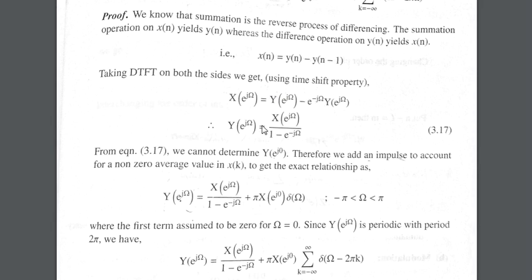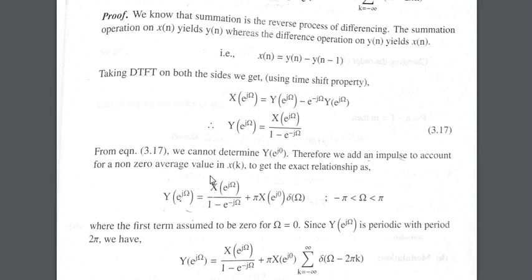But from this equation we cannot find the value when omega is equal to 0, like Y of e raised to j0 cannot be found, because when we put 0, e raised to 0 will be 1, and 1 minus 1 would be 0, which will go to infinity. So except for omega equal to 0, we can find any value.